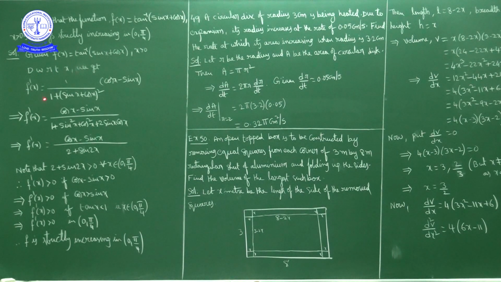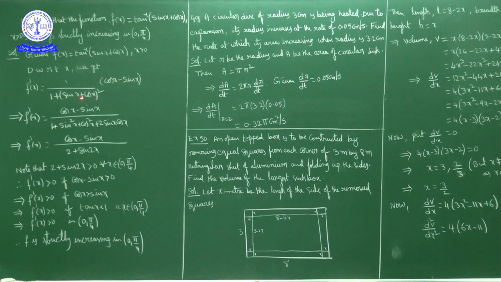Now f dash of x equals the derivative of tan inverse x, which is 1 by 1 plus x square. In place of x what we have? Sin x plus cos x. So 1 by 1 plus sin x plus cos x whole square. By chain rule you have to differentiate sin x plus cos x: sin x derivative is cos x, cos x derivative is minus sin x, so cos x minus sin x. So f dash of x equals cos x minus sin x upon 1 plus sin x plus cos x whole square.